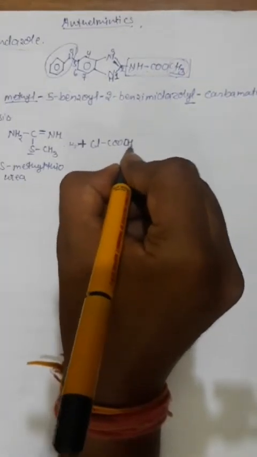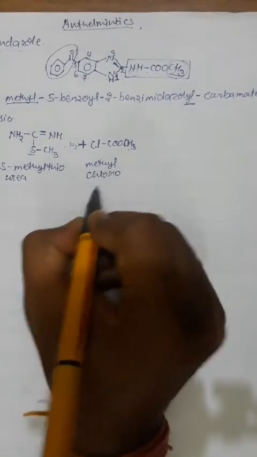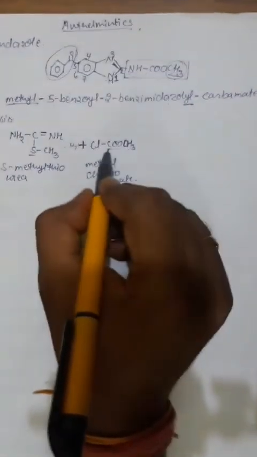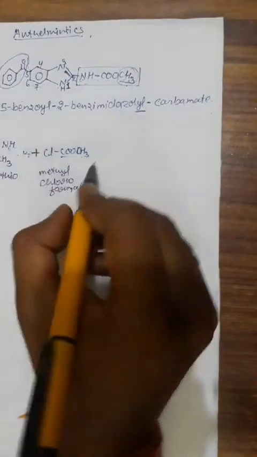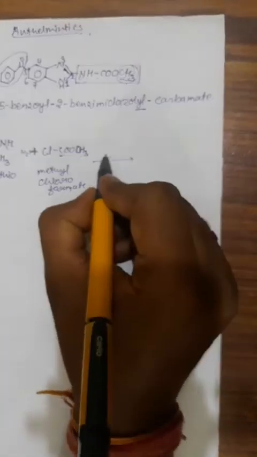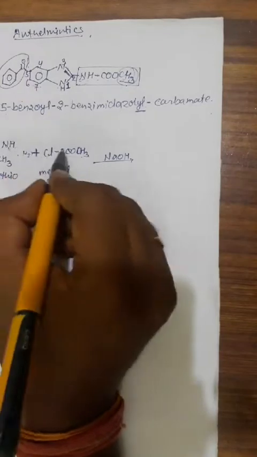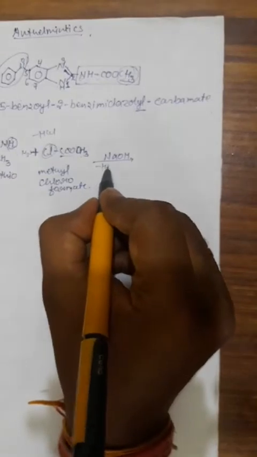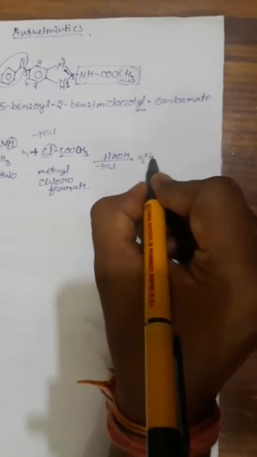Another component is ClCOOCH3. This is called methyl chloroformate. This methyl chloroformate is used to attach this methyl formate group to this imine moiety. In the next step there is a condensation reaction in the presence of simply NaOH. We take a base because here the acidic H from here and Cl from here are lost as HCl. This HCl is neutralized by the NaOH, and after condensation we will get this fragment.